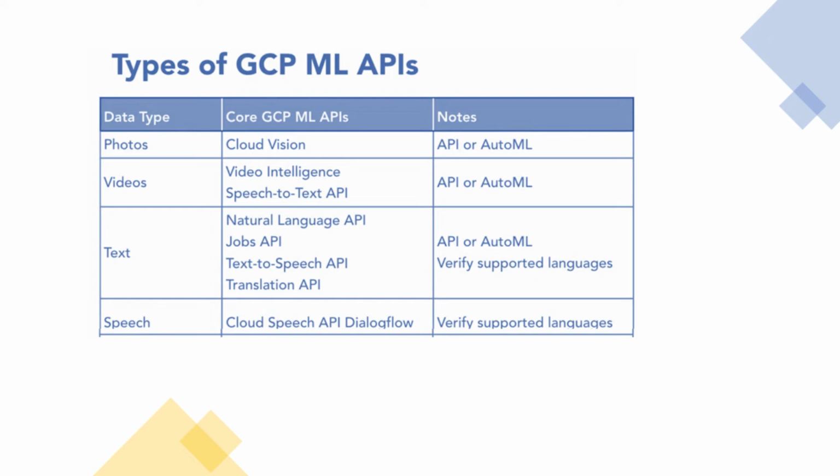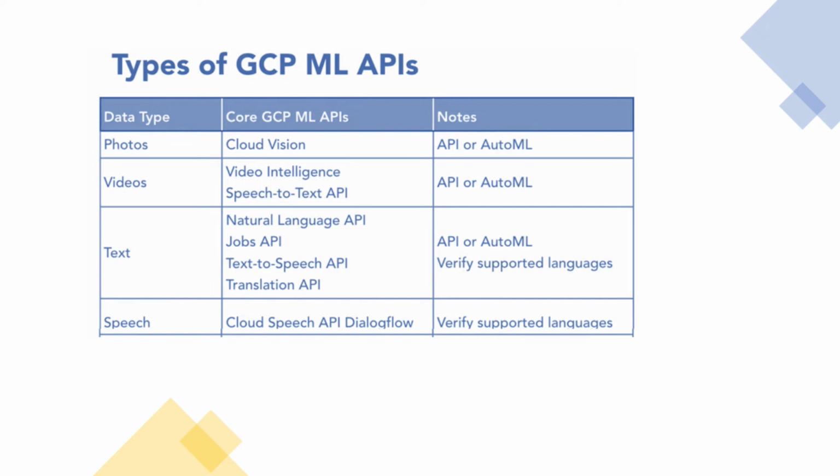So let's take a quick look at the GCP machine learning APIs, and I'd like to categorize them by the type of data. So if you have photos, you have the Vision API. There's a new service which we are going to cover in the next section called AutoML, which is important to consider for Vision. For videos, you have the capability to look at the Video Intelligence API or the Speech to Text API. As with the Vision API, the Video Intelligence API is available in AutoML as well, and we'll look at that subsequently.